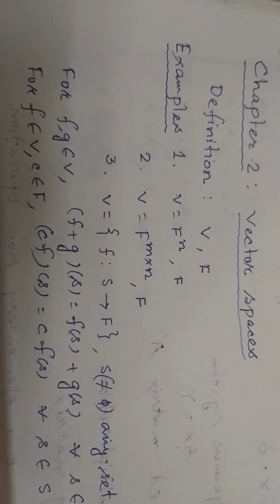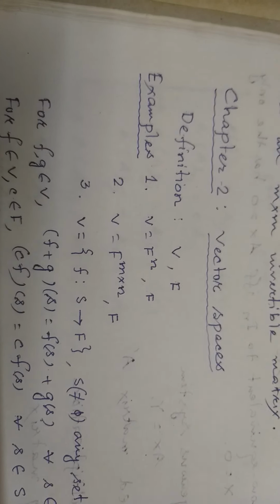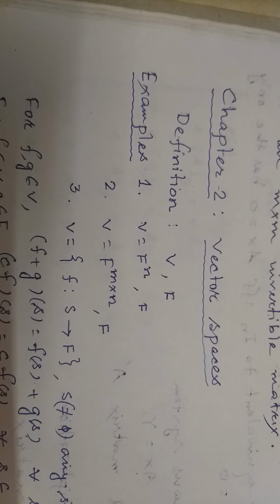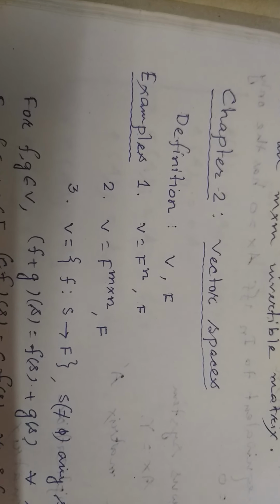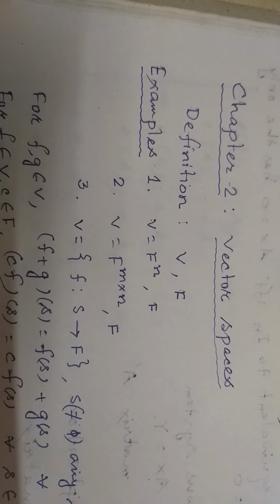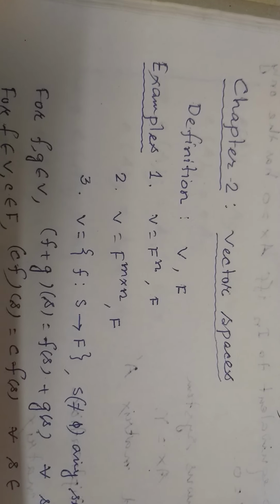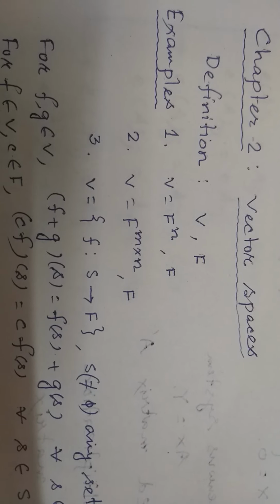And if we define the addition operation on V such that alpha plus beta equals the pointwise addition, and scalar multiplication by pointwise c into alpha equals (cx1, cx2, ..., cxn), then with respect to these two operations V will be a vector space over the field F.